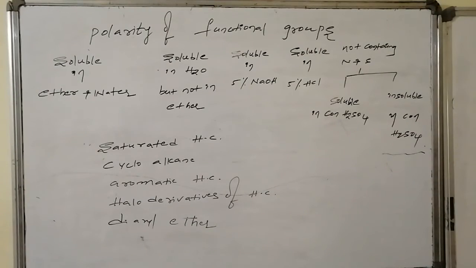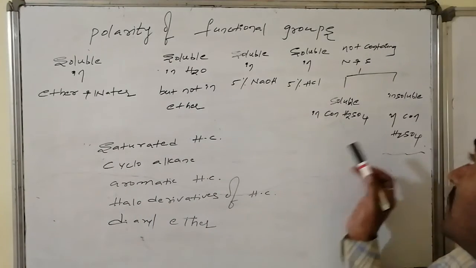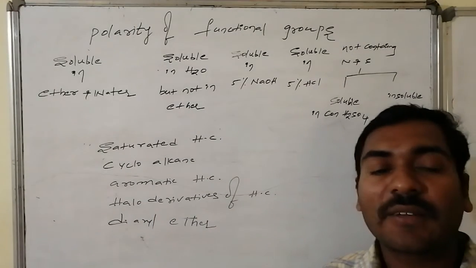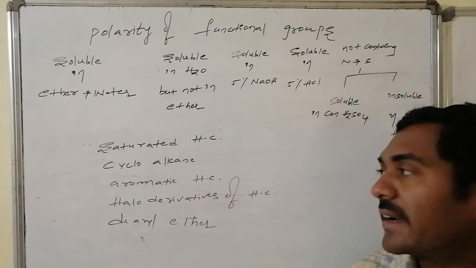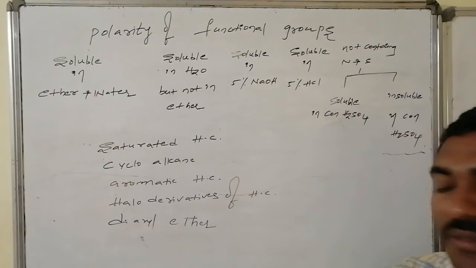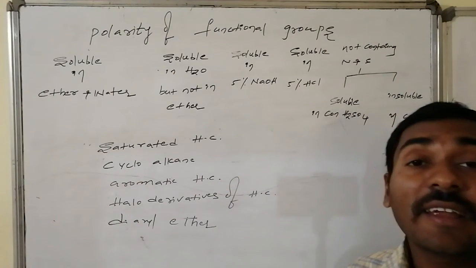The special case of compounds without nitrogen and sulfur but insoluble in concentrated sulfuric acid are saturated hydrocarbons, cyclic hydrocarbons, aromatic hydrocarbons, halogen derivatives of hydrocarbons, and diaryl ethers.